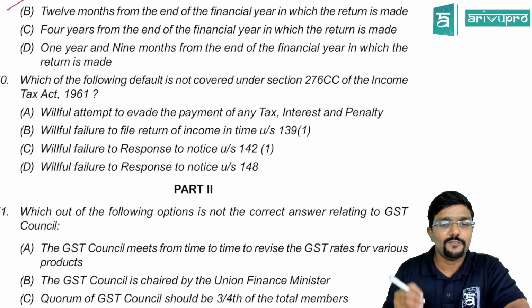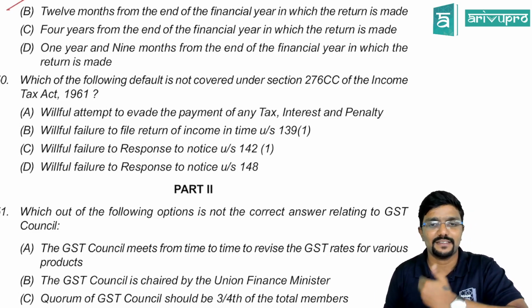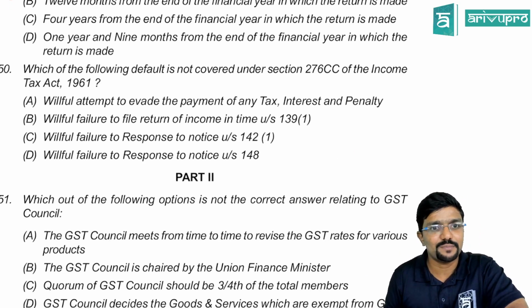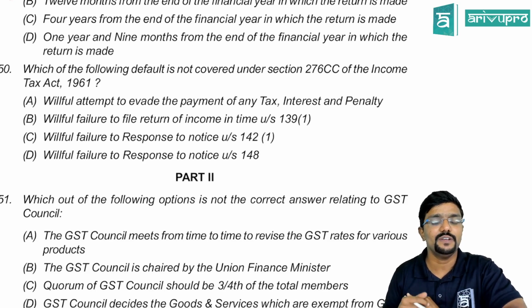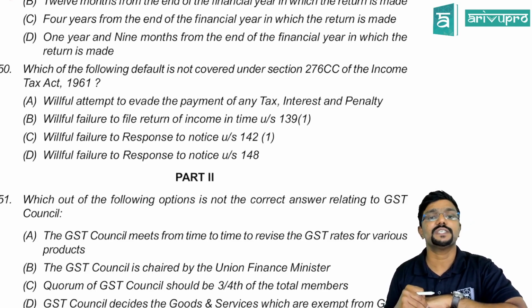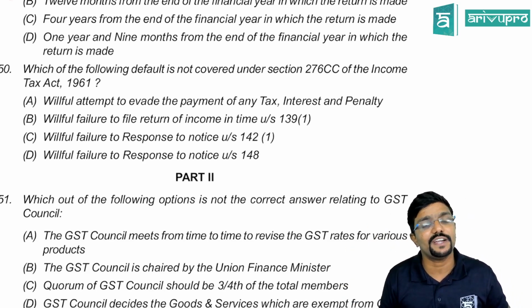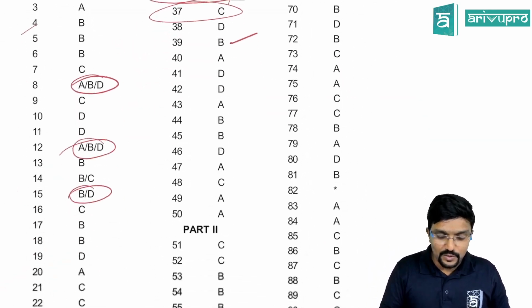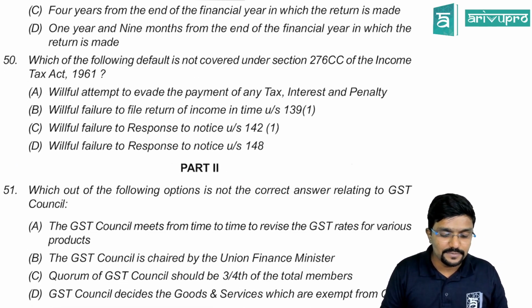50th, which of the following defaults is not covered under section 276CC of the Income Tax Act? This talks about some penalty. Willful attempt to evade the payment of any tax, interest and penalty. Willful failure to file return of income in time, that is within the due date under section 139(1). Willful failure to respond to a notice under section 142(1), or willful failure to respond to a notice under section 148. This is with respect to penalty. Guys, we'll see. So they are mentioned as A. So all other penalties are covered except A.